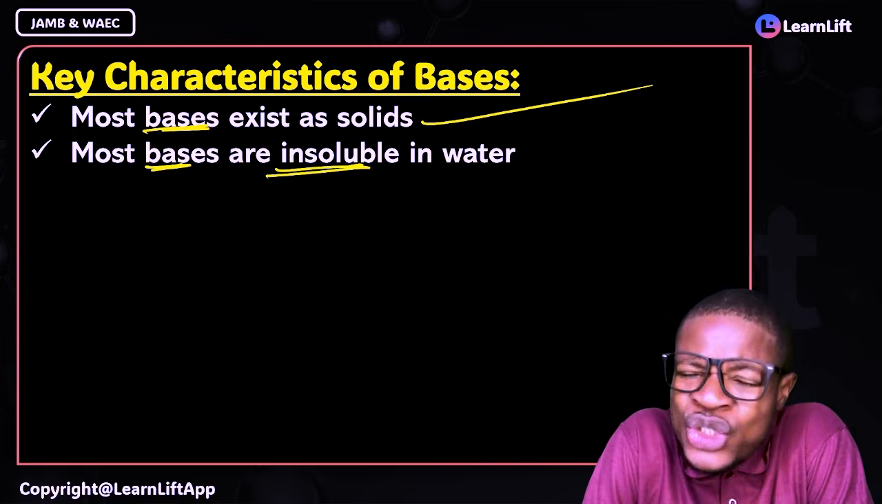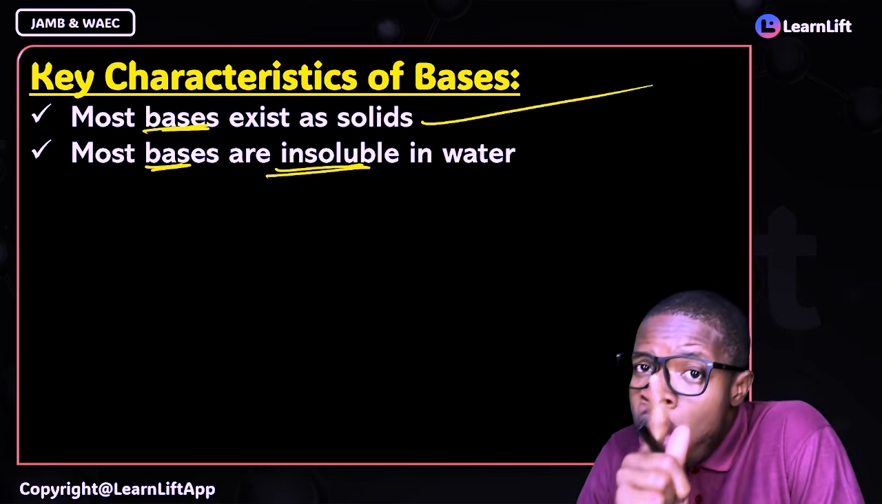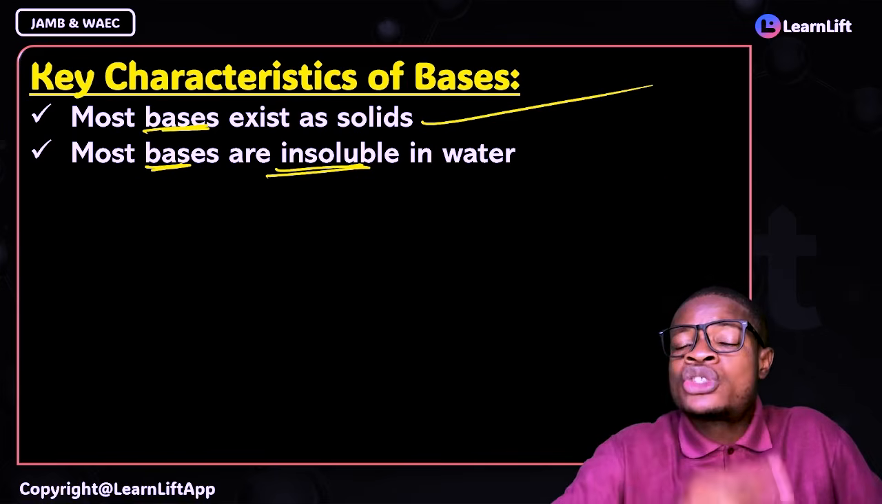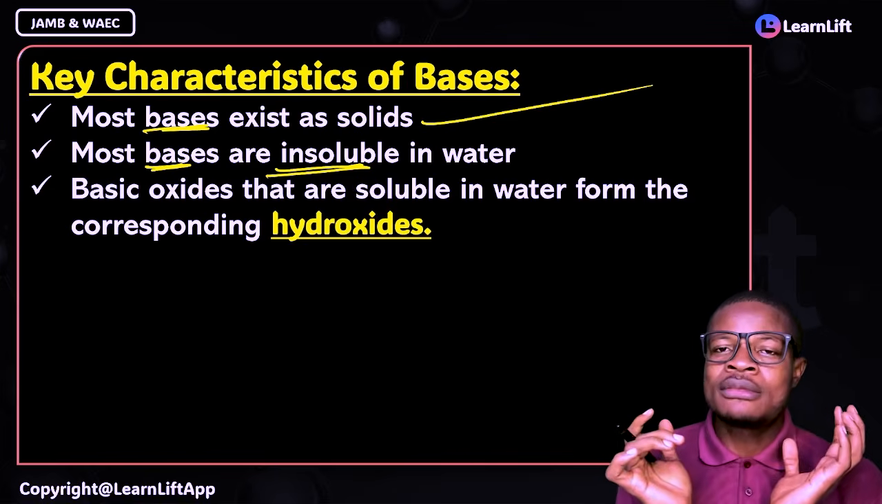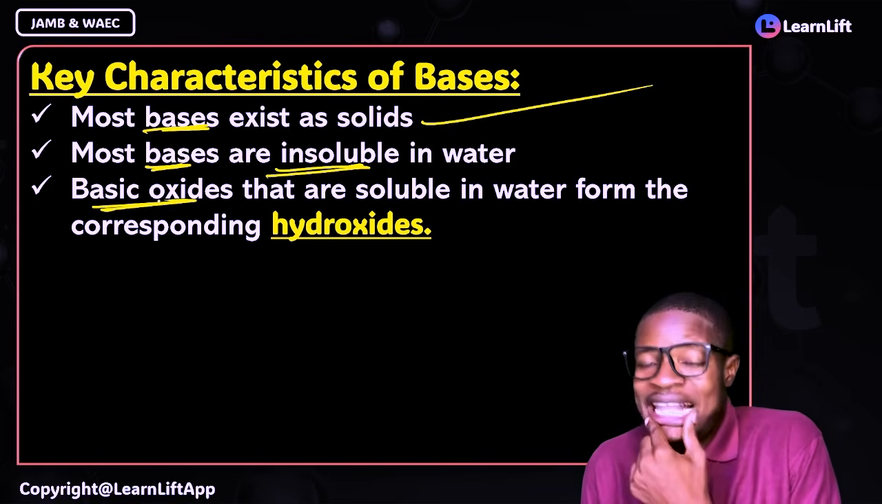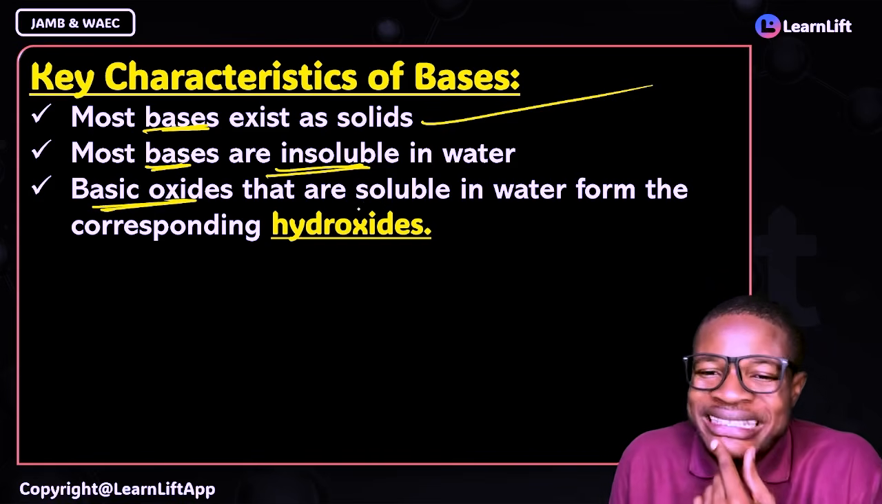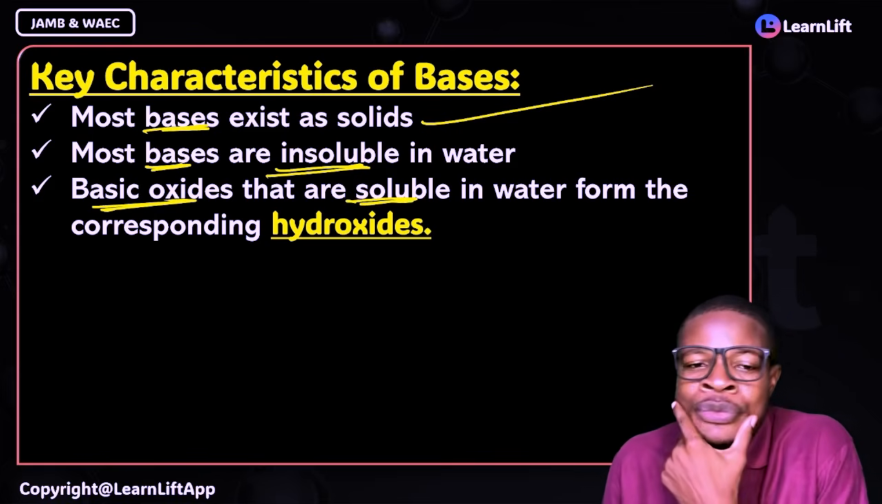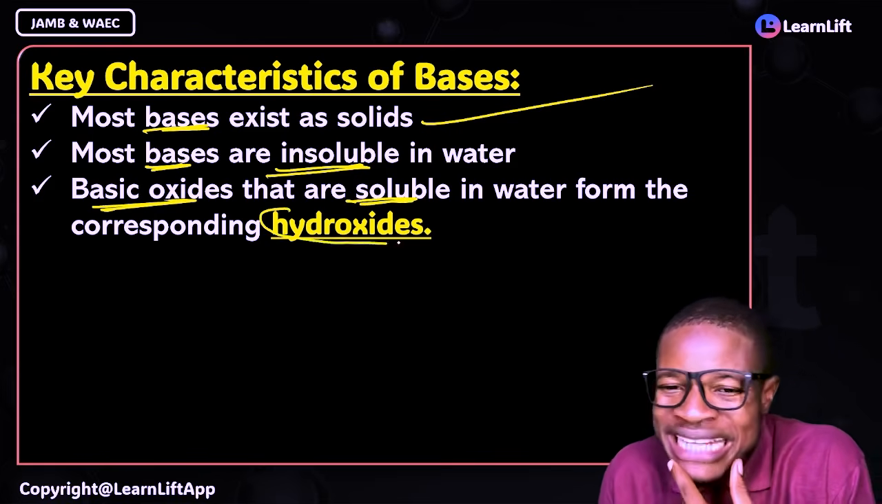Majority of them are insoluble in water, but some are soluble. Those ones that are soluble in water, they are special. So basic oxides, that are metallic oxides that are soluble in water, that is, bases that are soluble in water, will form corresponding hydroxides.